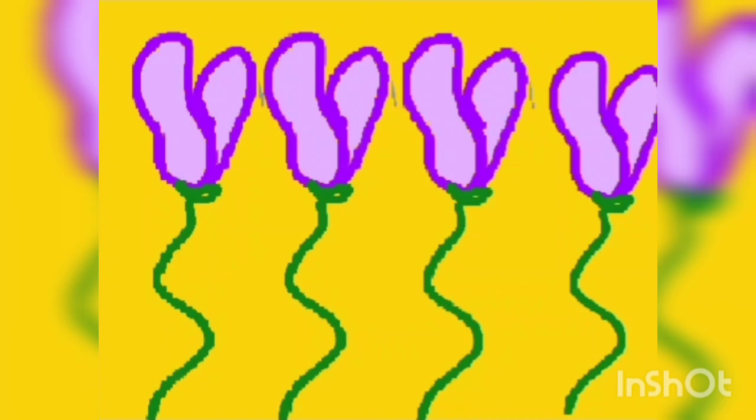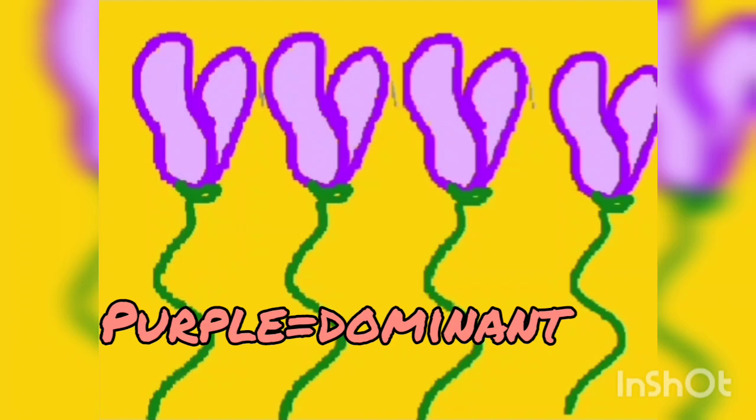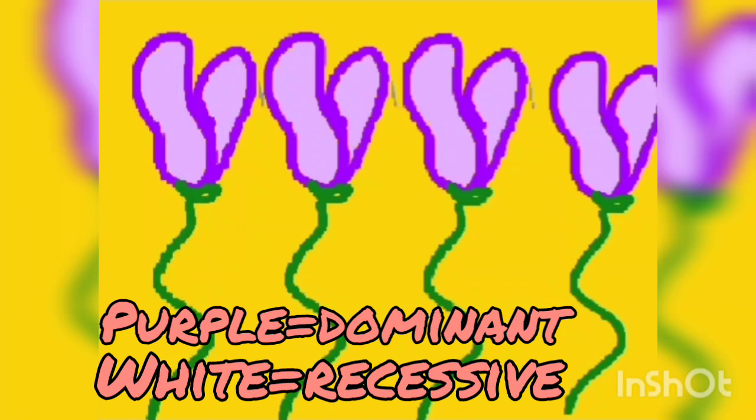After the offspring grew up, all of their flowers were purple. This is the first generation. We can say that the purple color is the dominant trait and white color is recessive.